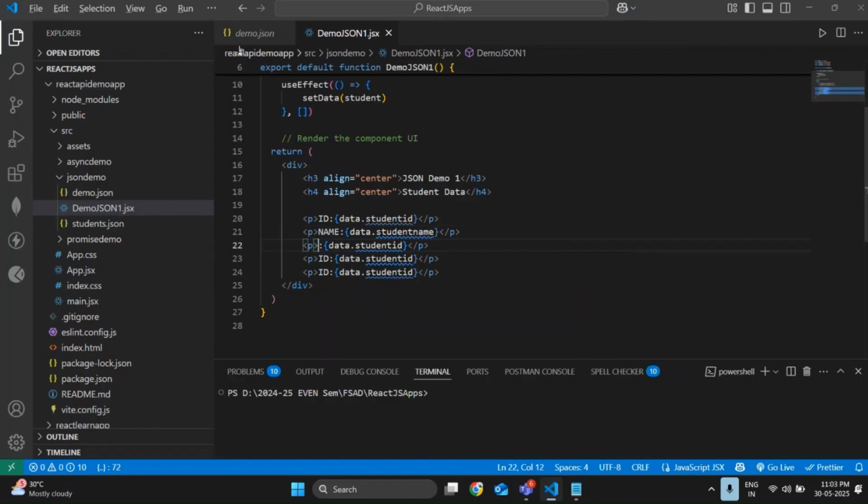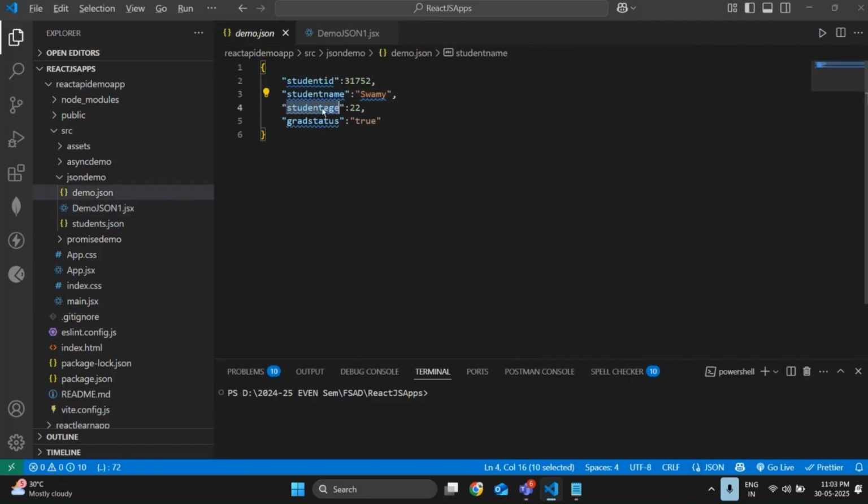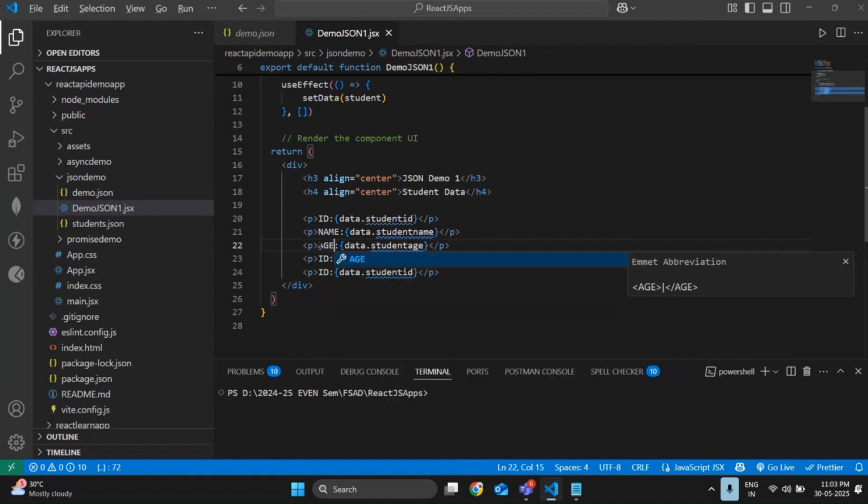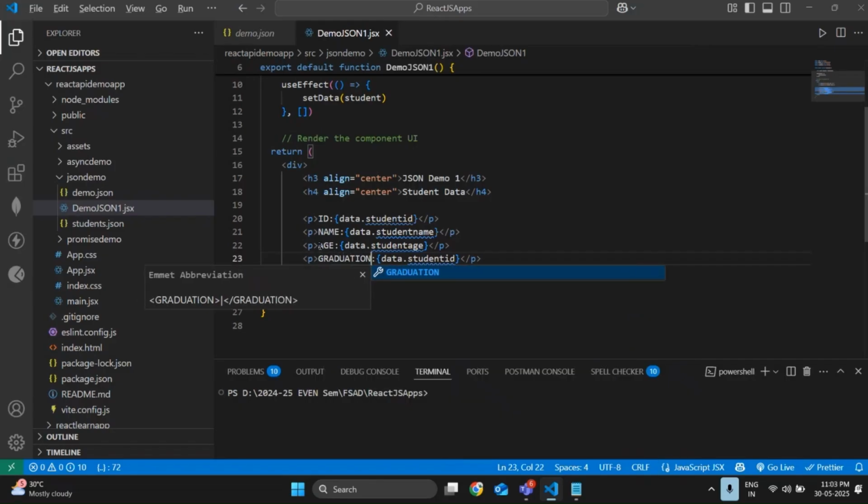So next, I think student age and grad status. So let me use student age here. Let me use age here. Done. Let me use graduation status.